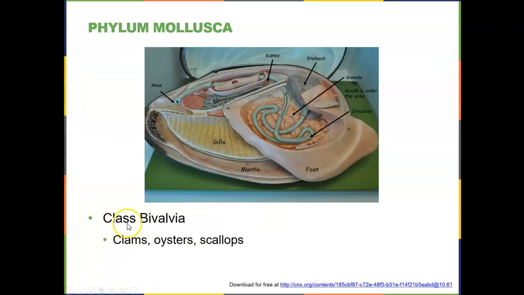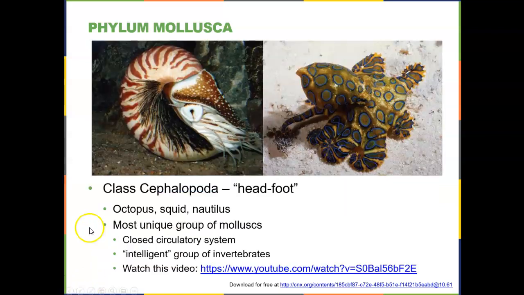The next class in Mollusca are the bivalves, or the Bivalvia, and those would be clams, oysters, and scallops. Bivalve refers to the 2 shells. Those 2 shells are their valves, and they are filter feeders found both in marine and freshwater situations. But when you take a look inside, they have all of the organ structures that would be found in a bilaterally symmetrical organism.